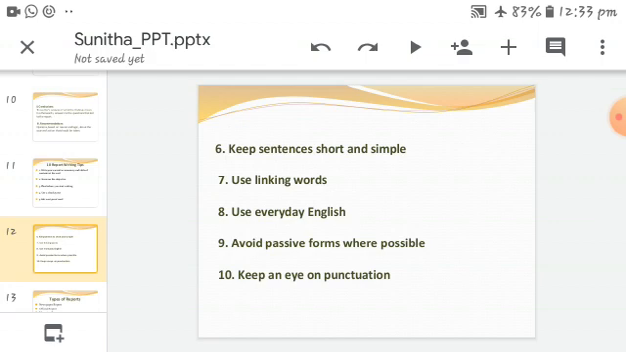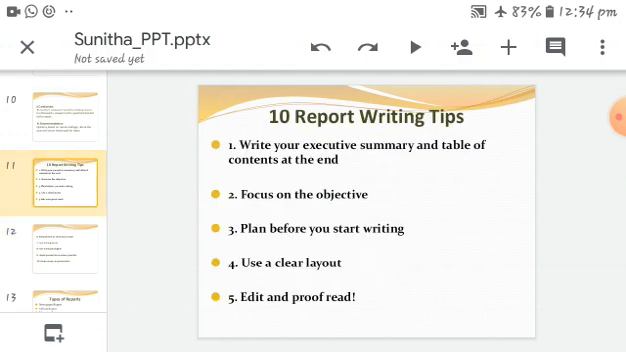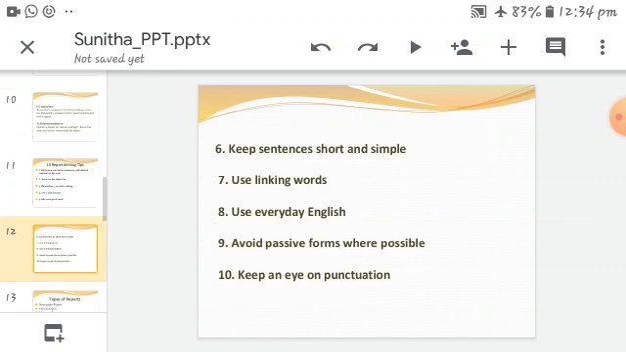And the seventh one, use linking words. You can use linking words in report writing. And the eighth one, use everyday English. Present-day English should be used in report writing. And next, avoid passive forms where possible. And the last one, keep an eye on punctuation. Punctuation is important. You should keep it in consideration while punctuating the sentences.